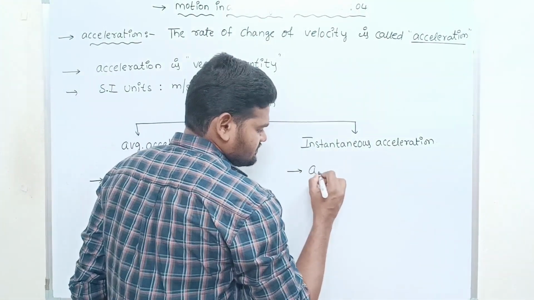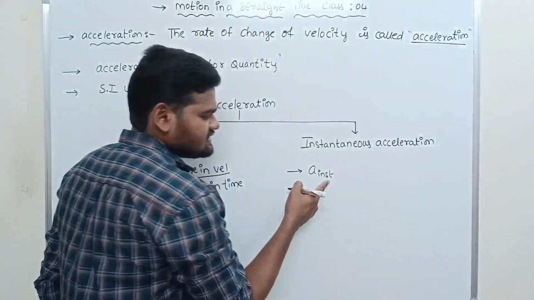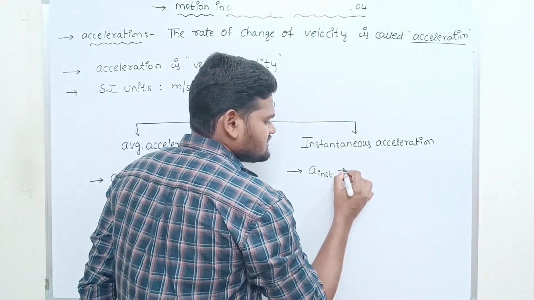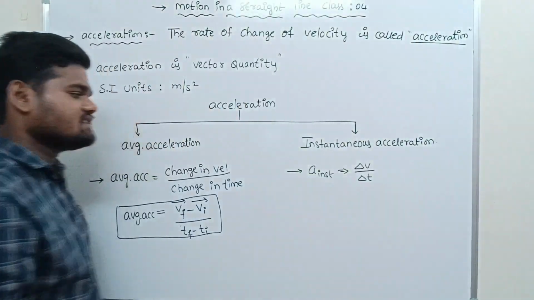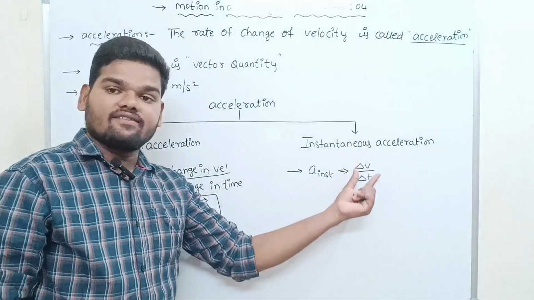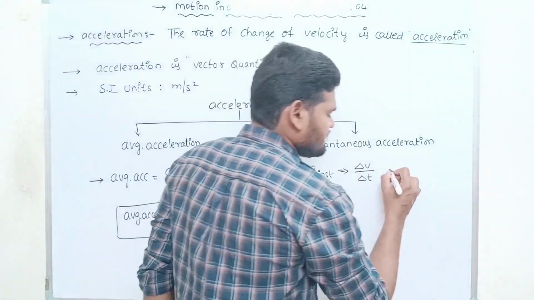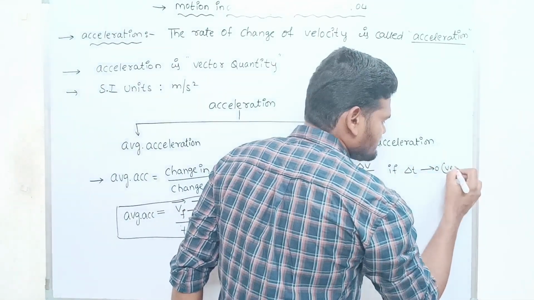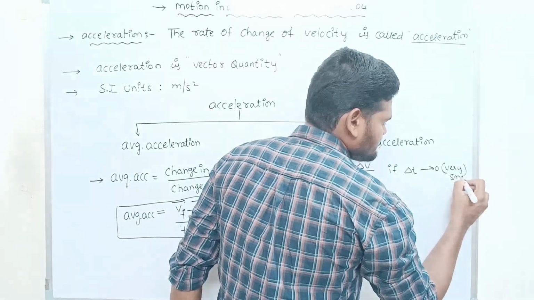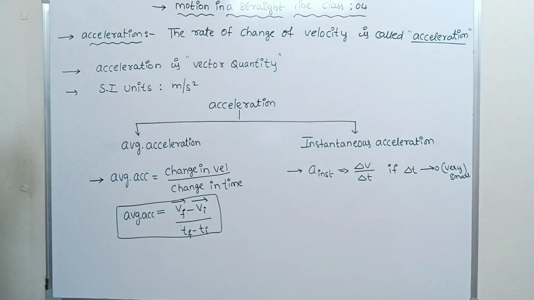Instantaneous acceleration is equal to delta v by delta t, if delta t tends to 0, that means the change in time is very small.